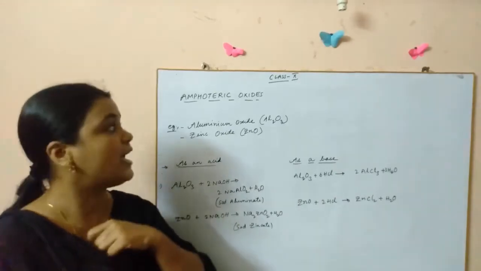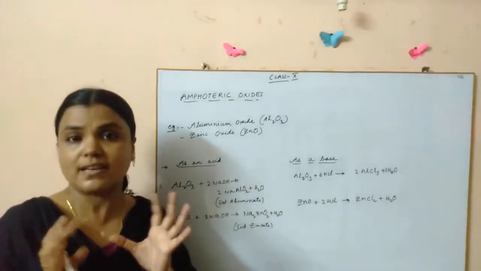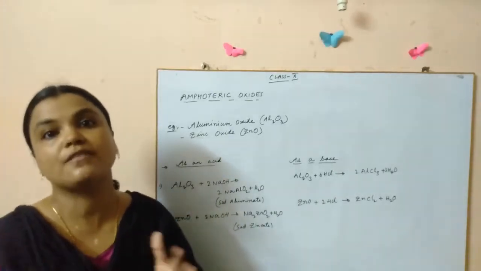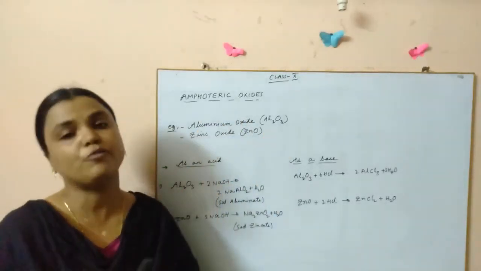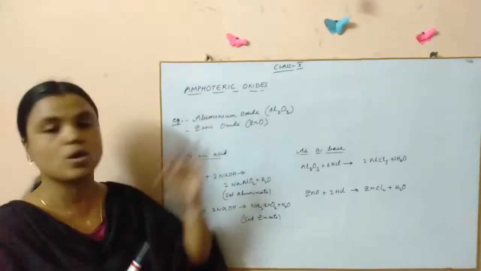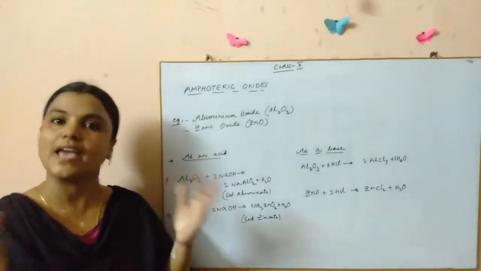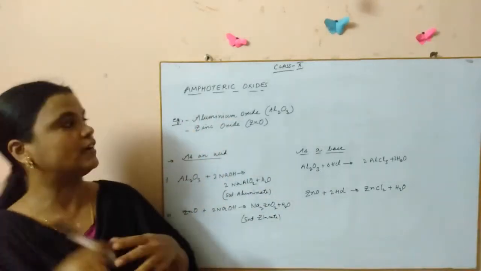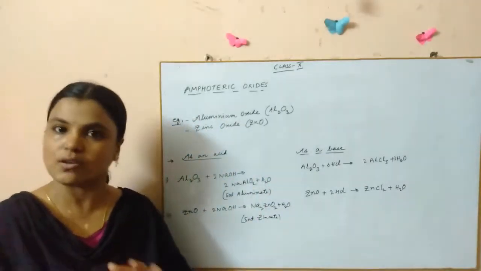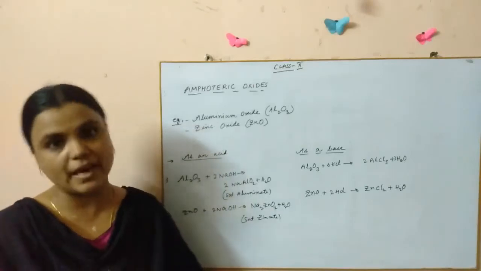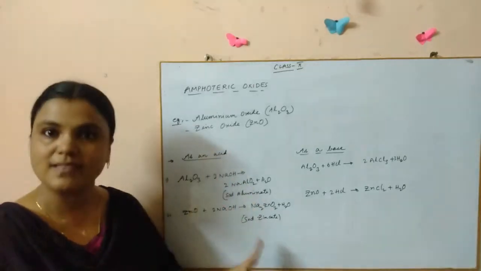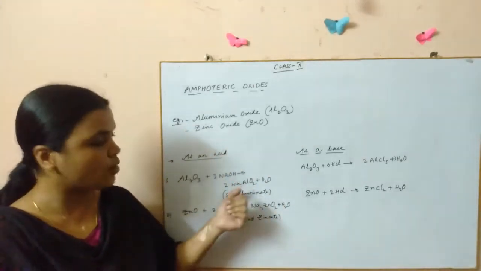That means it behaves as an acid and reacts with some base forming salt and water. So what is the definition of amphoteric oxide that we can give here? Oxides which show both the acidic and basic behavior are called amphoteric oxides. That means they behave both as an acid and as a base, and they react with acids and bases and form salt and water.